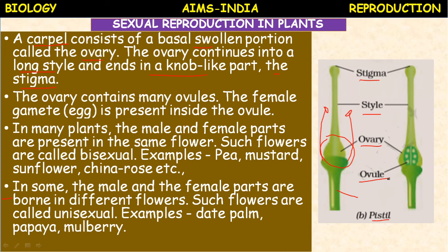If a flower shows all the 4 parts, that is calyx, corolla, androecium and gynoecium, these are the technical terms which you study. Calyx includes sepals, corolla includes petals, androecium includes stamens, and gynoecium includes carpels. If all these 4 parts are present in a flower, then it is called a complete flower. If any of these parts are absent, then it is called an incomplete flower.